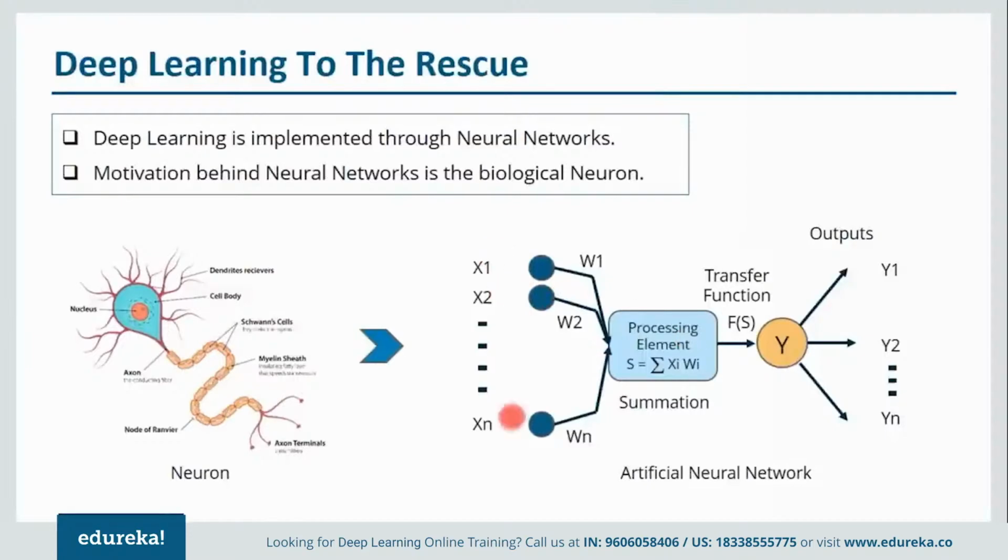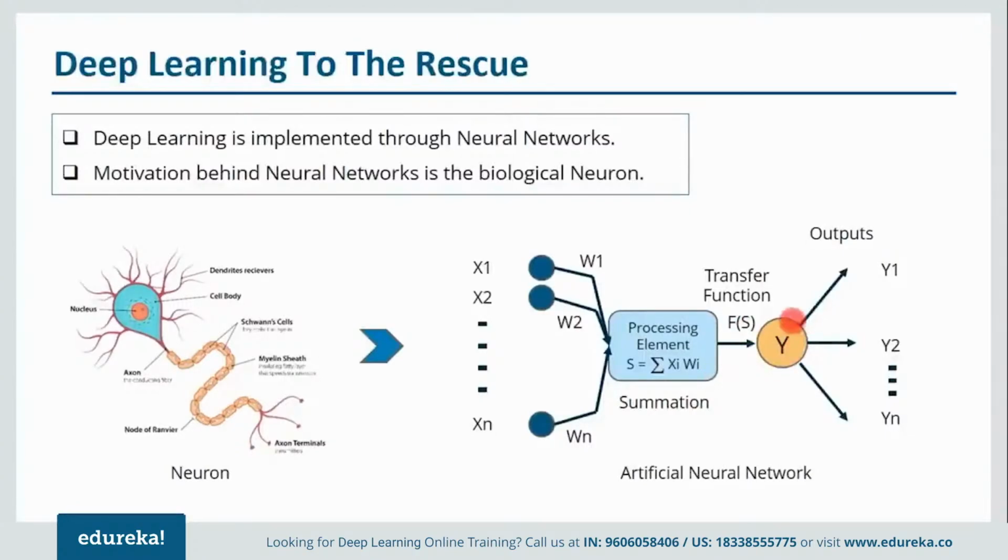On the right-hand side of your slide, you can see an artificial neuron. Let me explain that. Similar to neurons, we have multiple inputs. These inputs will be provided to a processing element, like our cell body. In the processing element, the summation of your inputs and weights happens. The inputs will be multiplied with our weights, and in the beginning these weights are randomly assigned. If I take the example of x1, x1 multiplied by w1 will go towards the processing element. Similarly, x2 and w2 will go towards the processing element, and similarly the other inputs as well. Then the summation will happen, which will generate a function of S, that is f of S.